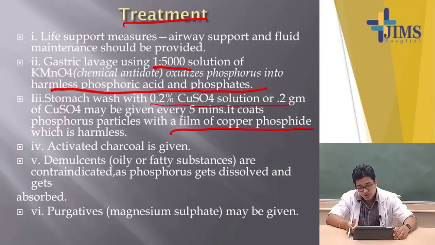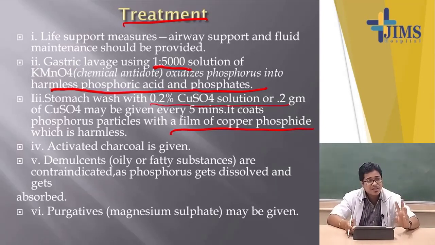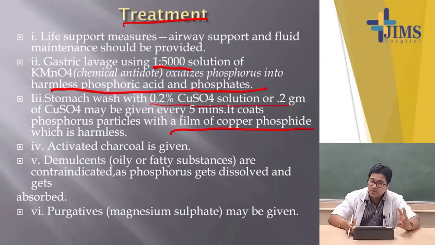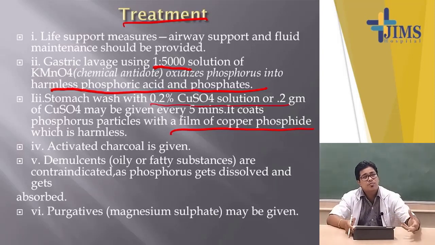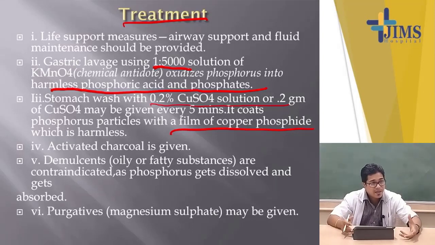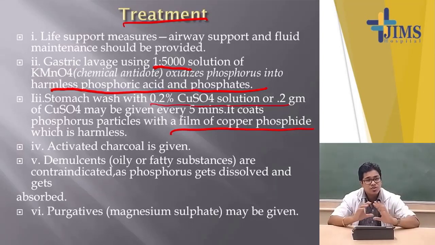These two examples are very important: why potassium permanganate is used for the treatment of phosphorus poisoning, and why copper sulphate 0.2% solution is used, to remove the unabsorbed poisons from the stomach, because it produces a protective barrier between the gastric mucosa and the phosphorus in the form of cupric phosphide coating.